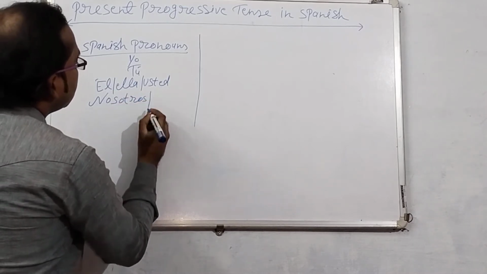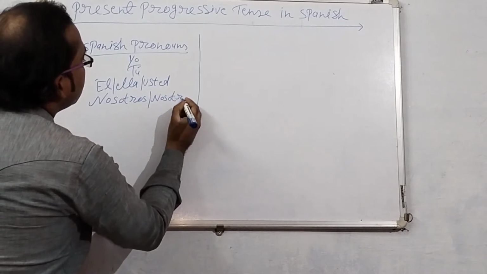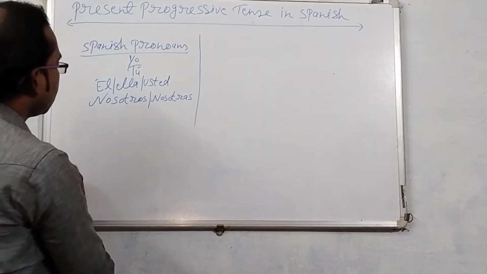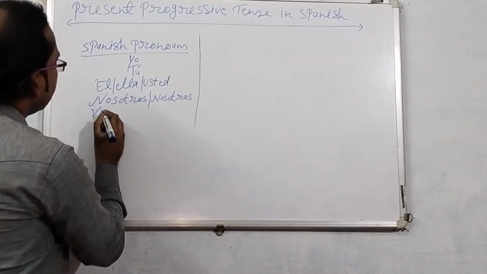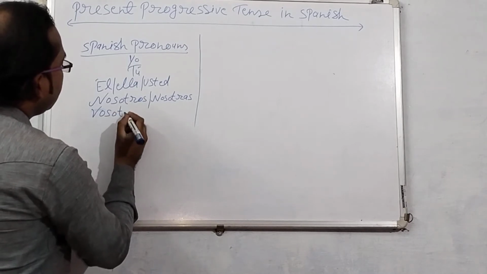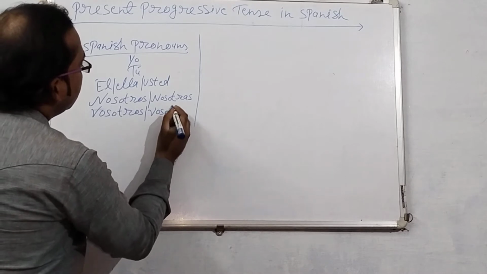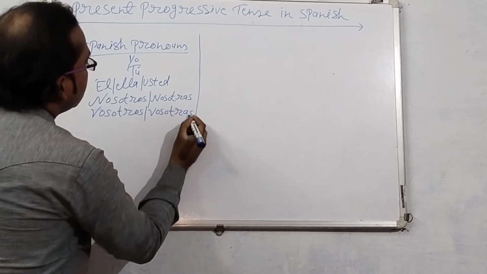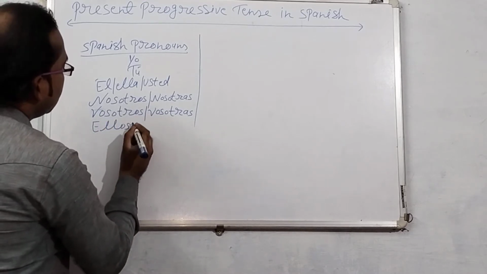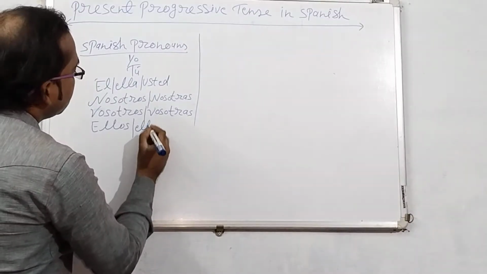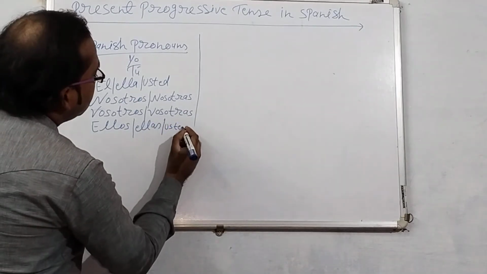nosotros, nosotras. Vosotros, vosotras. Ellos, ellas, ustedes.